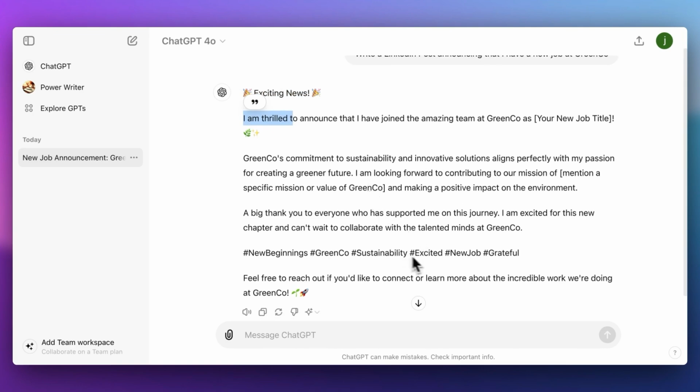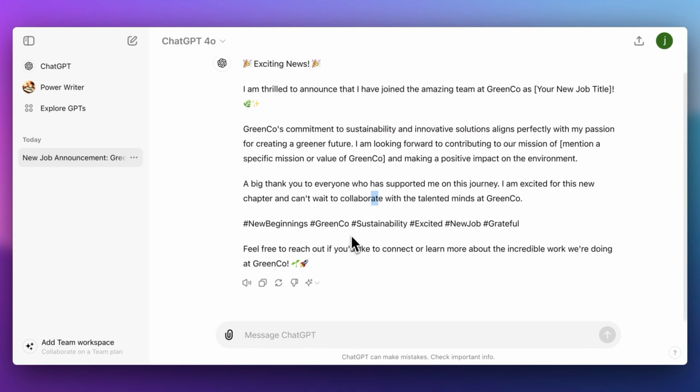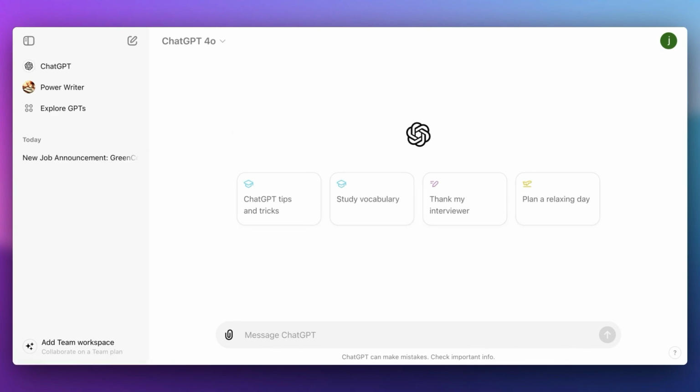What it will do in general is just use a bunch of hashtags, emojis, and a lot of buzzwords. So sustainability and innovative solutions, looking forward to contributing to our mission. In general, you need to avoid the default writing style because, if you think about it, 100 million people use this, and most of them use the default writing style. So there is another way.